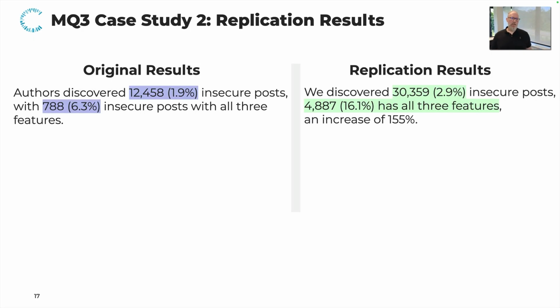So the original results reported almost 12,500 insecure posts, with 788 insecure posts having all these 3 features just mentioned. In contrast, we discovered more than 30,000 insecure posts, where almost 5,000 of them have all 3 features, and this is a very sharp increase in terms of this kind of posts or snippets.